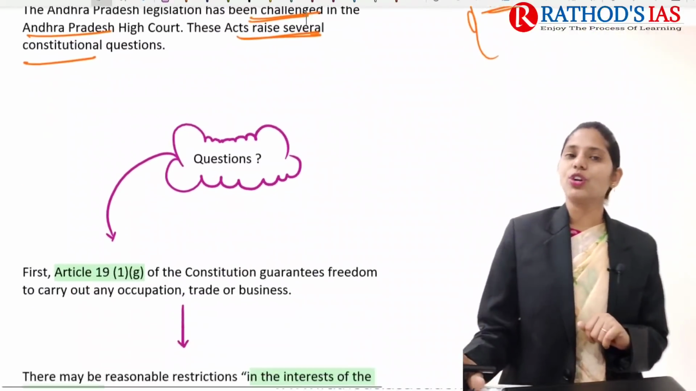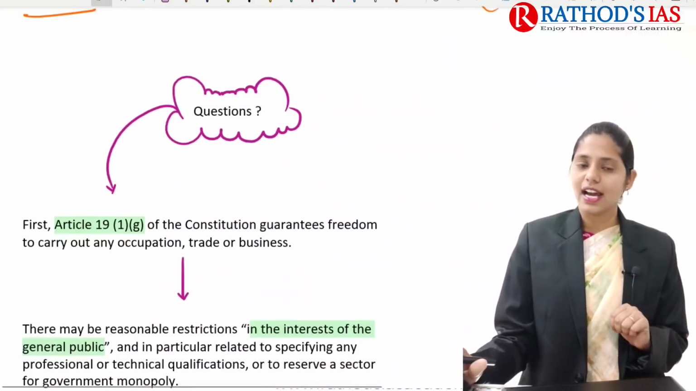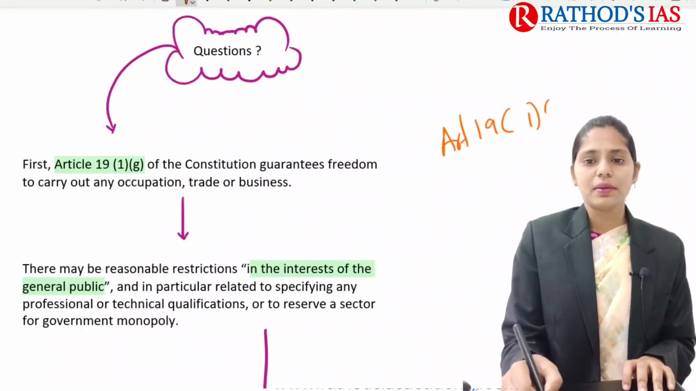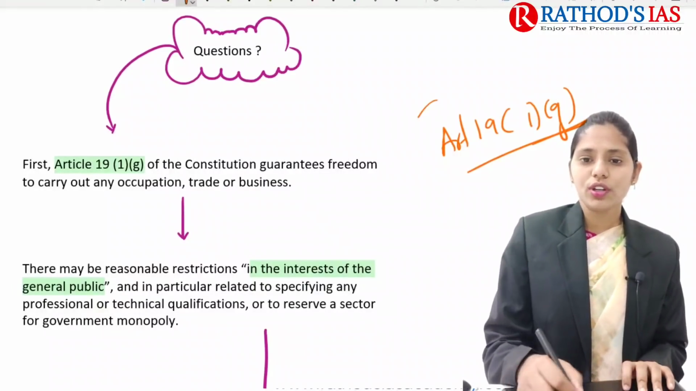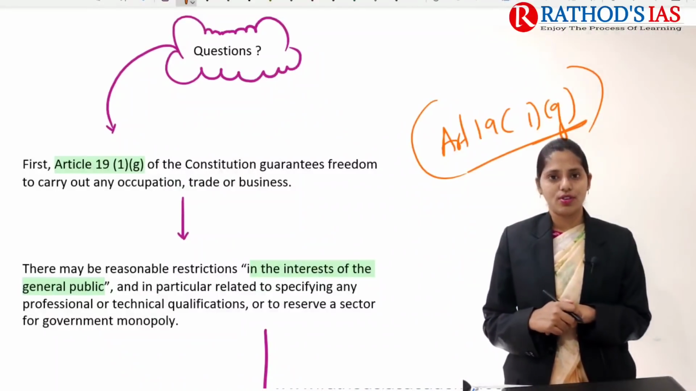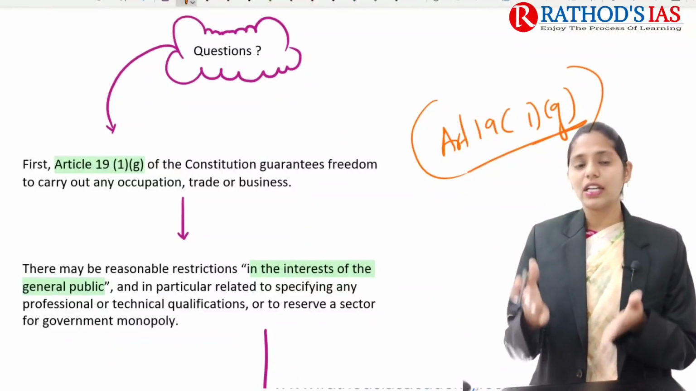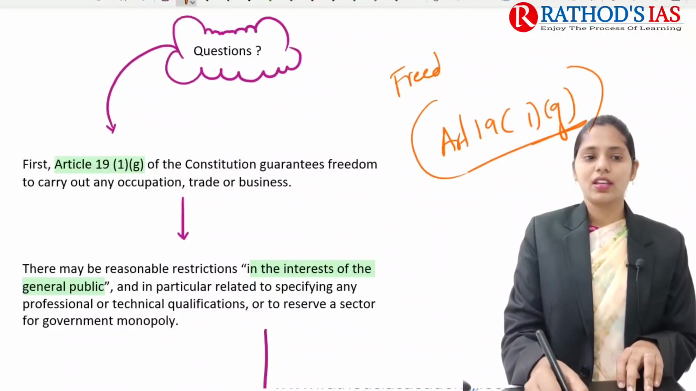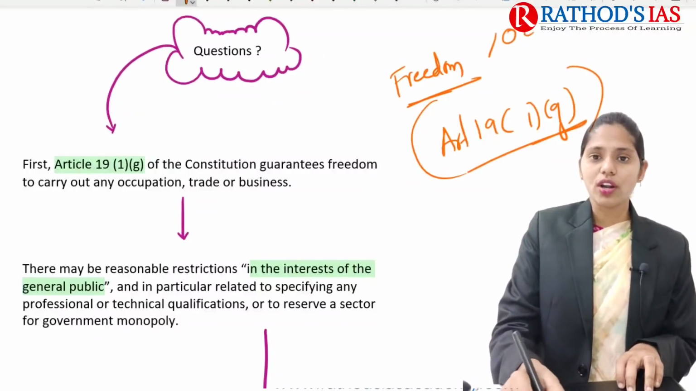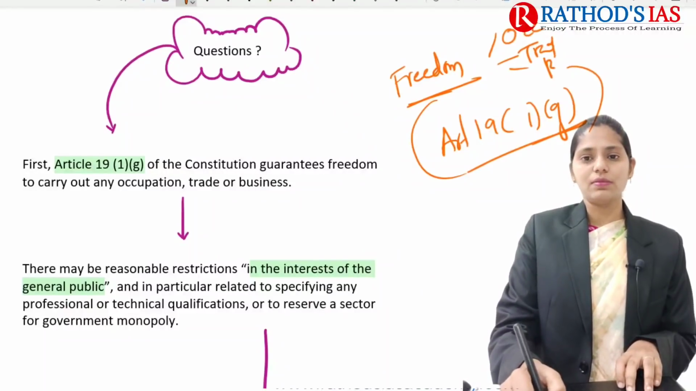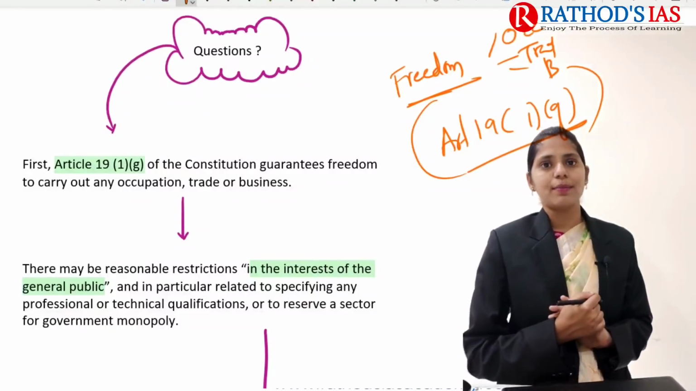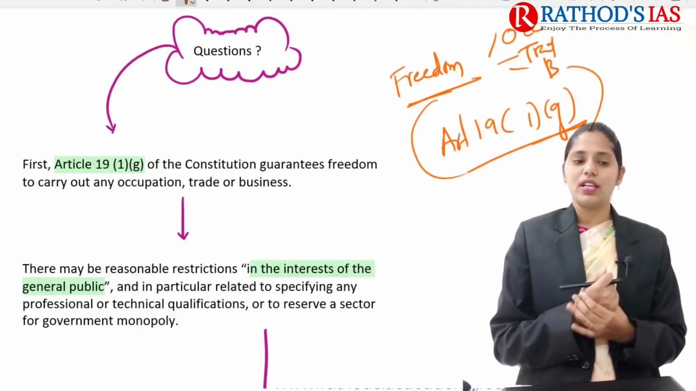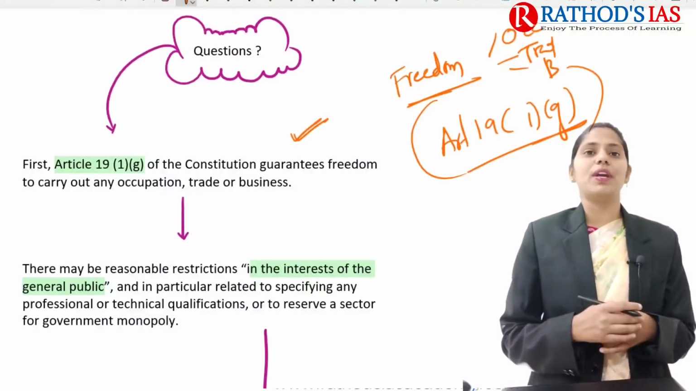So now let us see which are those three questions highlighted in this article. The first important question is regarding Article 19(1)(g) of the Indian Constitution. Article 19 talks about the right to freedom, right? Article 19(1)(g) guarantees freedom to carry out what? Occupation, trade, and business. Actually this right is violated.